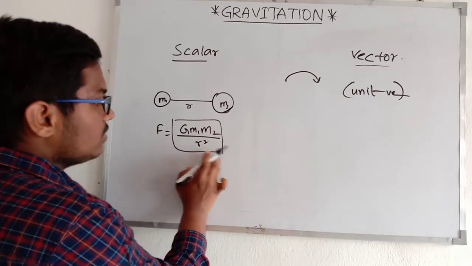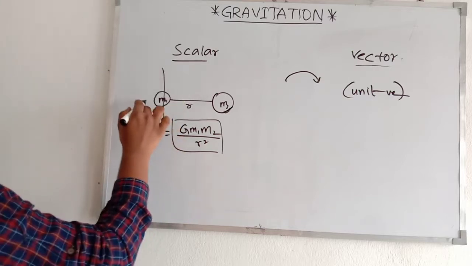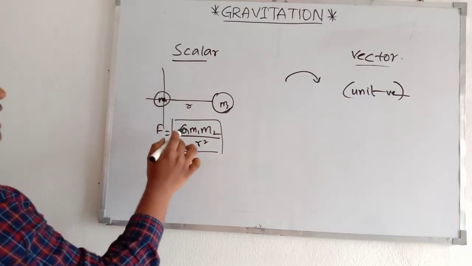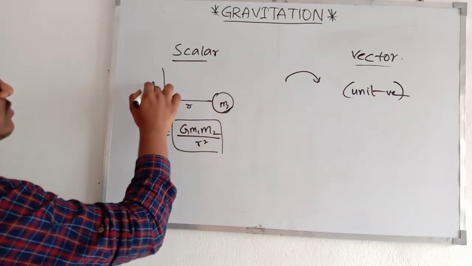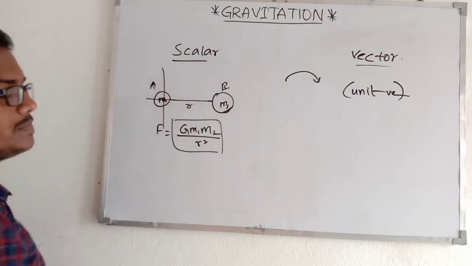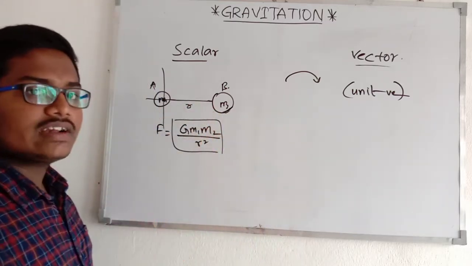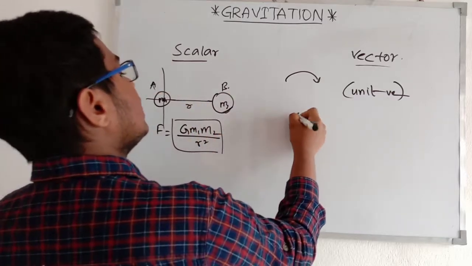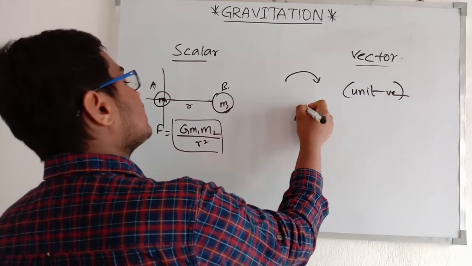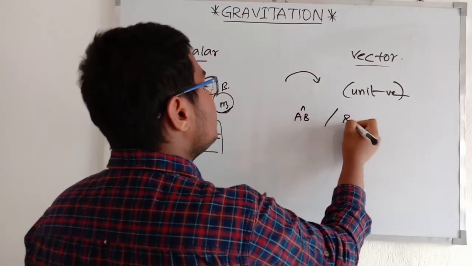If I assume this as the origin, and this is a distance r, and let me assume this point as A and this point as B, now I can introduce the unit vector, right? So what is the unit vector here? AB cap or BA cap.